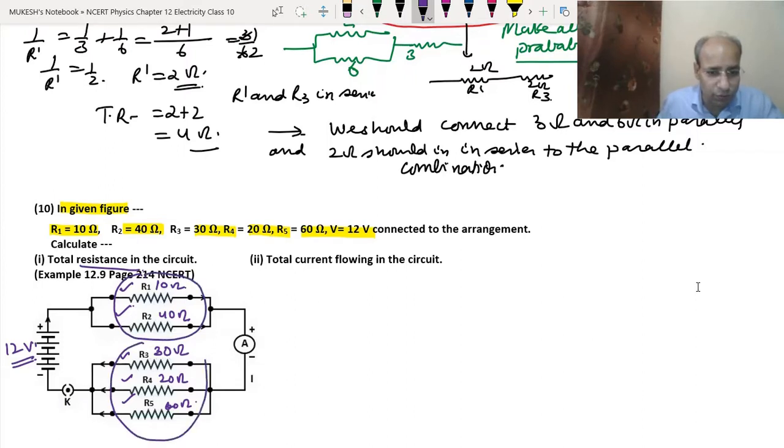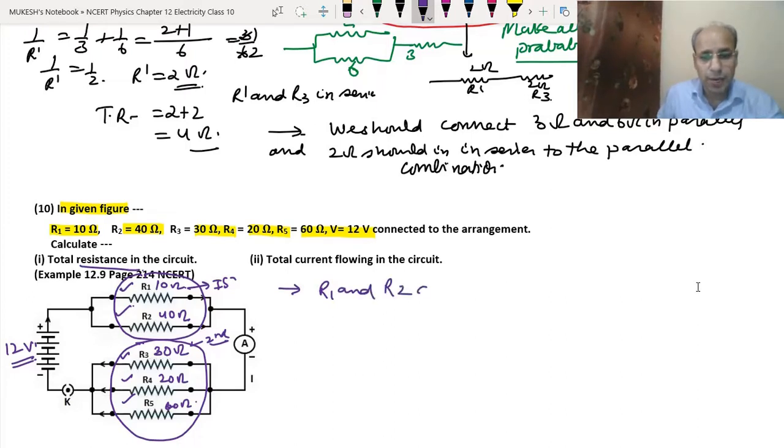Whatever result we get from these two combinations, they are connected in series. So first, what will we do? We will find the resistance in parallel of the first part. This is the first and this is the second. Then we will join them in series, meaning we will add. So we will write that R1 and R2 are joined in parallel.